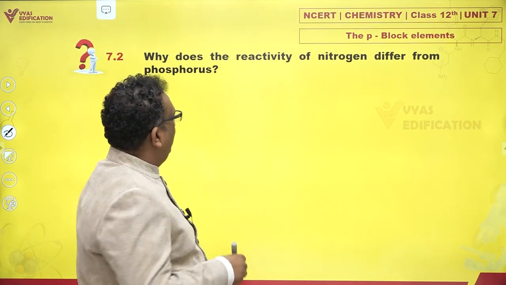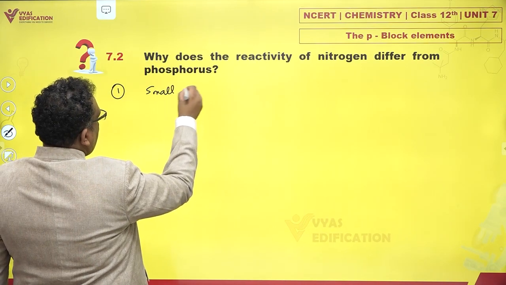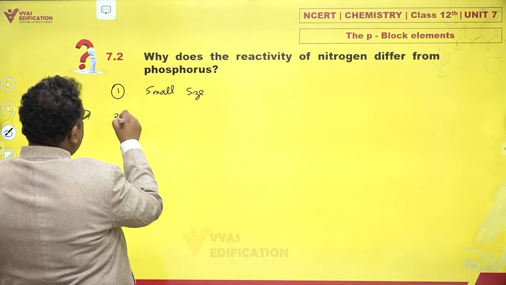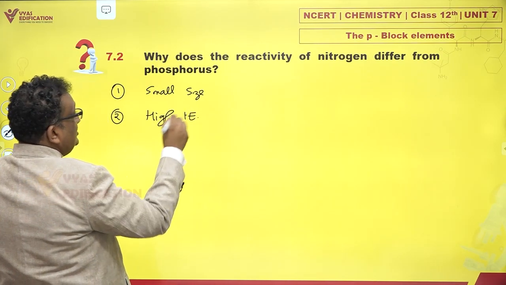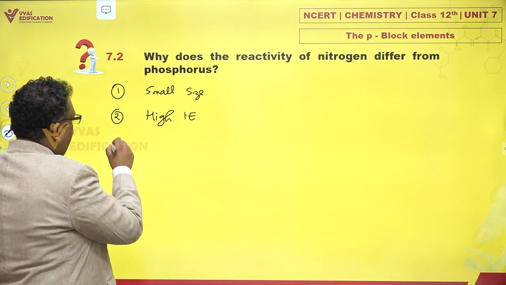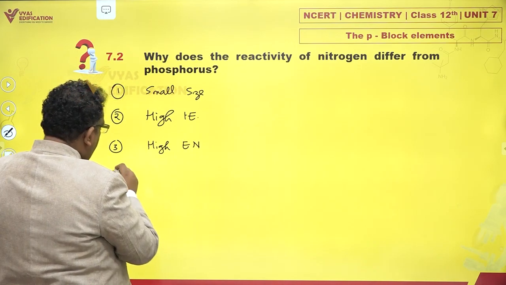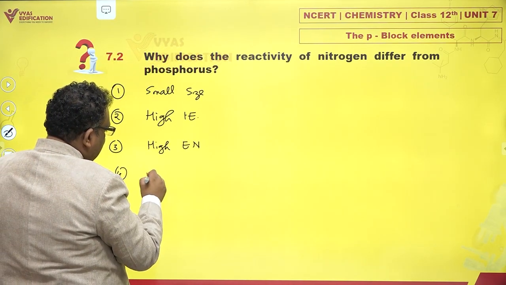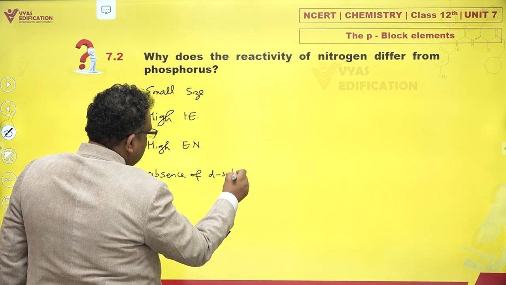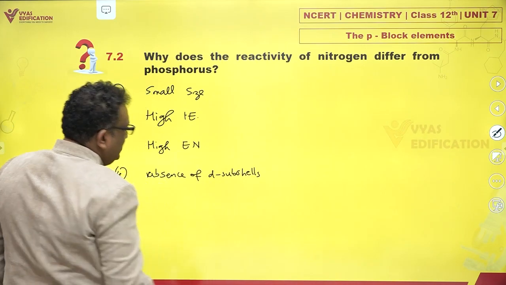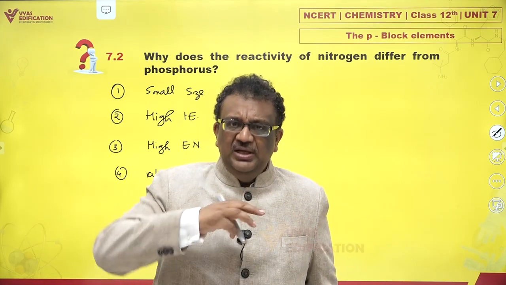Four points. Number 1, small size. Second, high ionization energy. This is for nitrogen. Third point, relatively high electronegativity, and absence of d subshells. And when we say absence, it means no 2d subshells exist. 3d is there, but that is useless because the energy is very high.